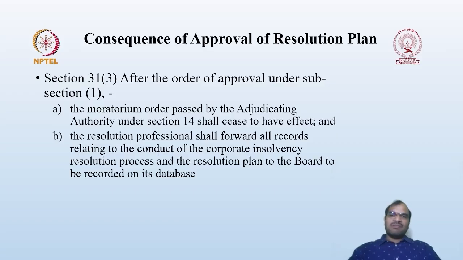In the previous classes, we discussed the moratorium in detail. The moratorium is effective from the initiation of the CIRP till the approval of the resolution plan.